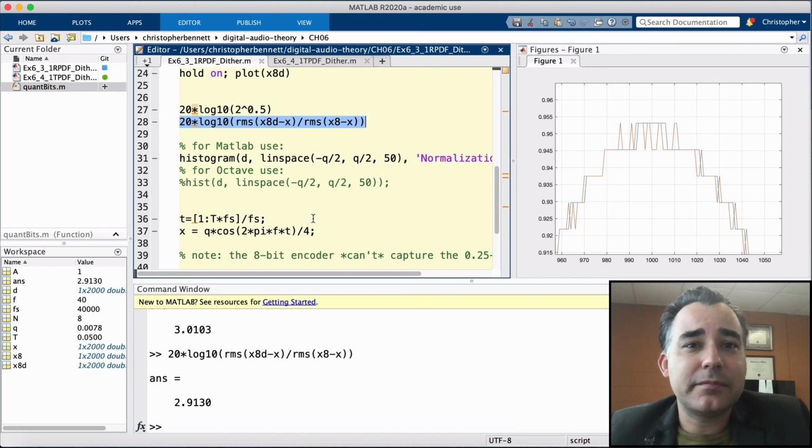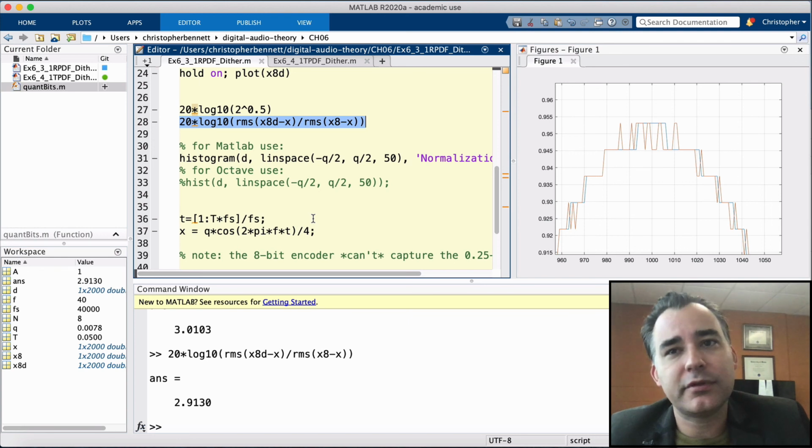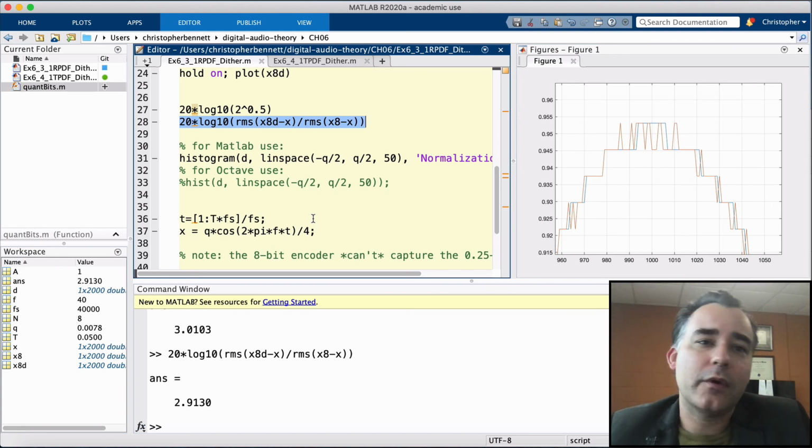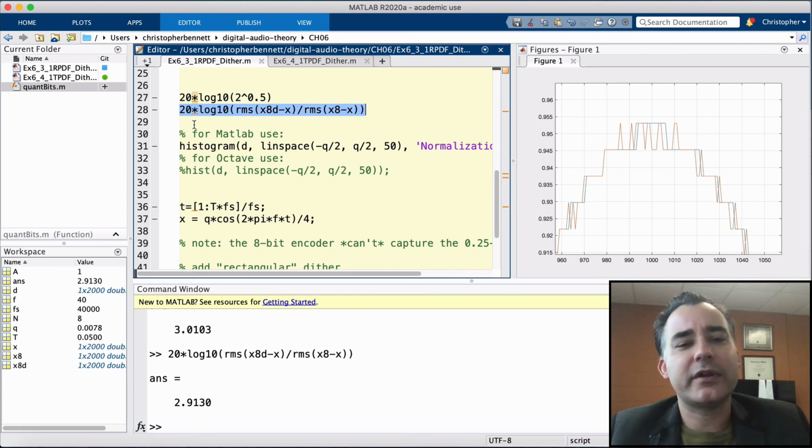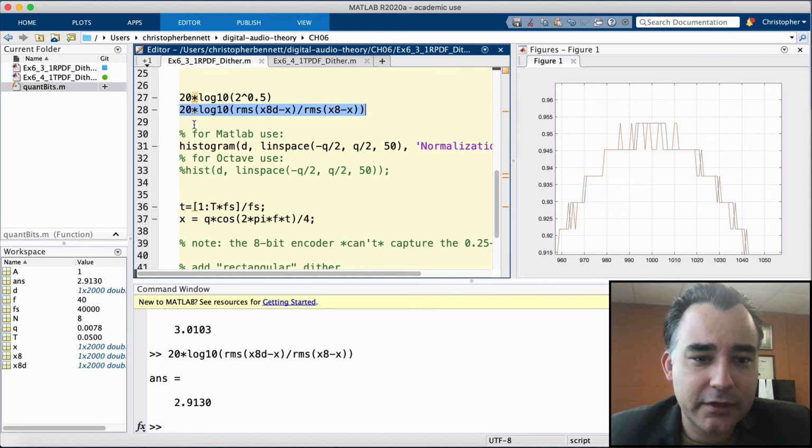Furthermore, it can be shown that the PDF of the dither is indeed rectangular using the histogram function. Here we're going to set 50 equally spaced bins between minus Q/2 and plus Q/2. And if the RPDF dither doesn't look rectangular, what we can do is try increasing the length and rerunning. We saw this in a previous programming example. We had to get about 10 million data points before the PDF truly started to look like an actual rectangle. So let's see what we get here with a lot less than that.